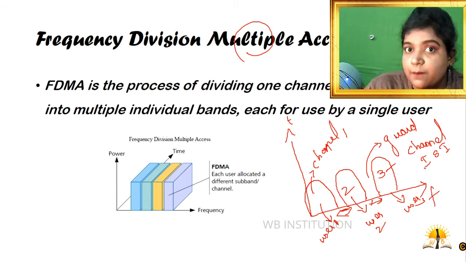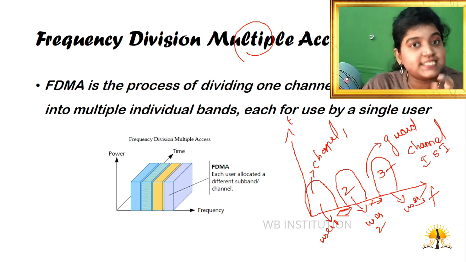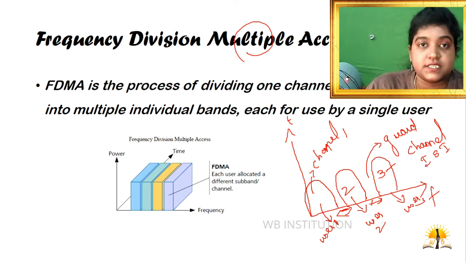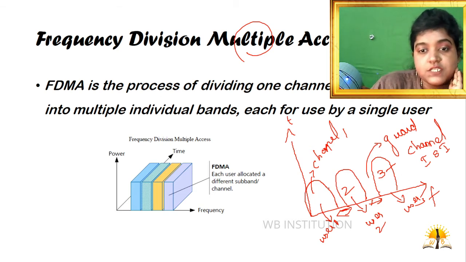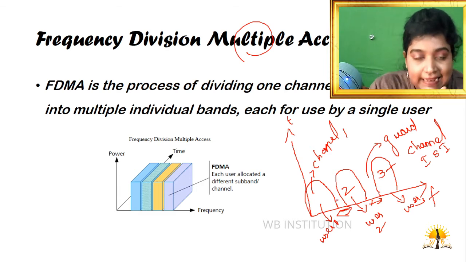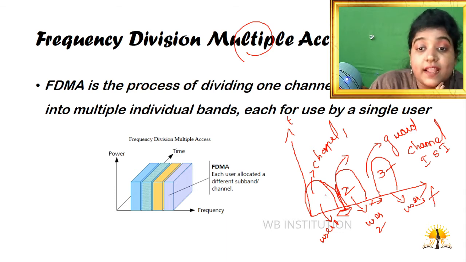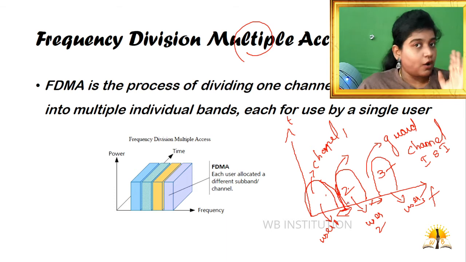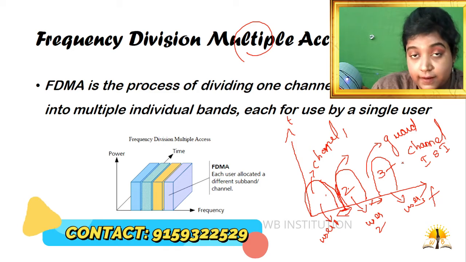See, this is very important. The guard band should be placed perfectly. If the guard band is very small, there is a chance of interference between the users. For example, consider user 1 and user 2. If the guard channel in between is very small, then you may get a symbol interference error between channel 1 and channel 2. So in order to avoid that, we have a guard channel over here. Clear? Yes.